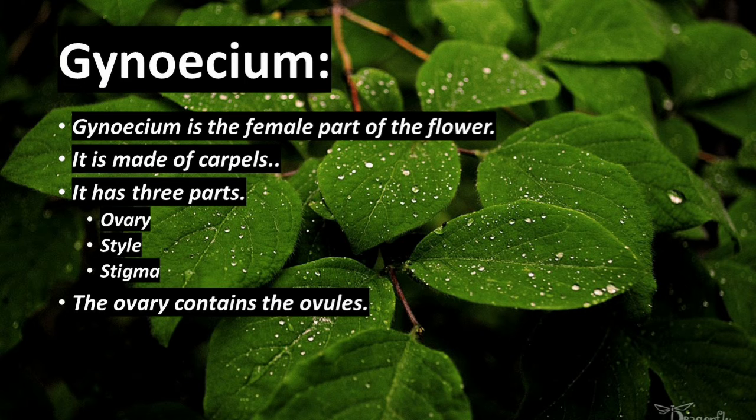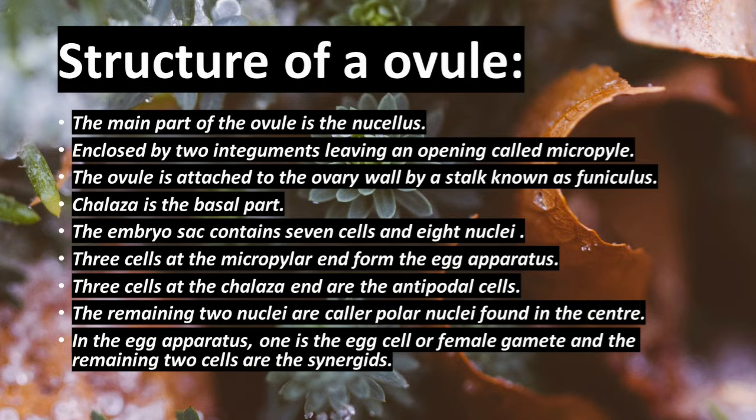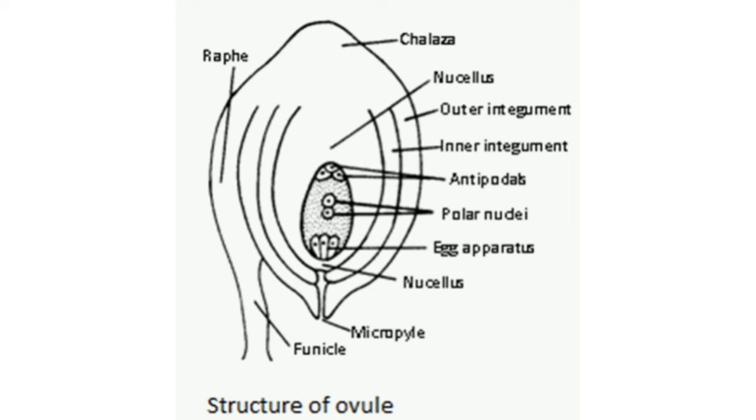Gynoecium. Gynoecium is the female reproductive part of a flower and it is made up of carpels. It has three parts. They are ovary, style, stigma. The ovary may contain ovules. Children, next we pass on to the structure of the ovule. You know where actually this ovule is present? Ovule is present inside the ovary.